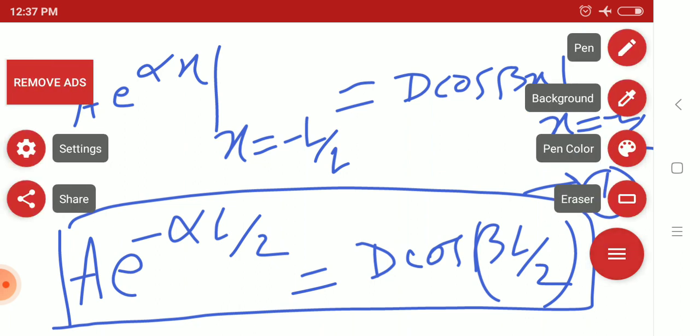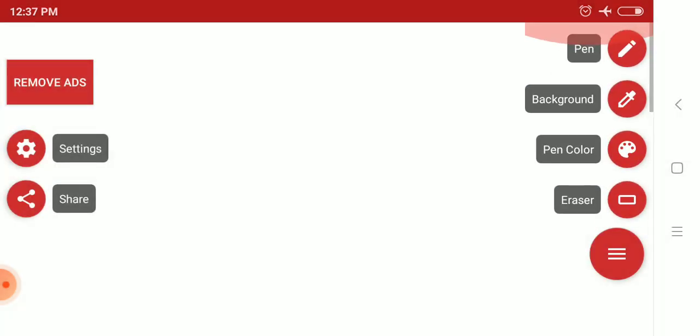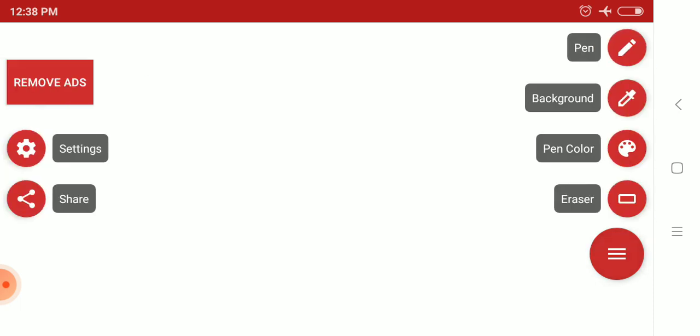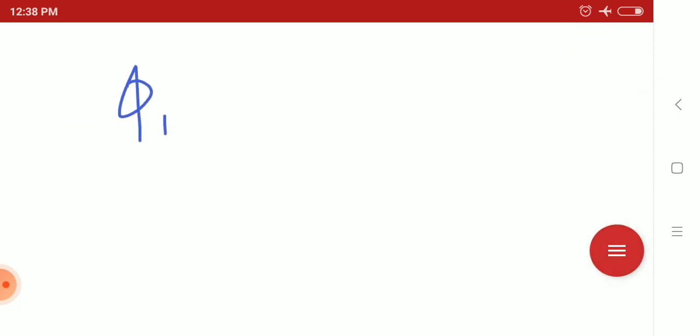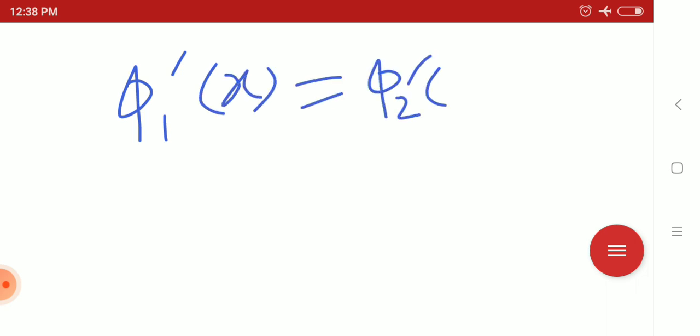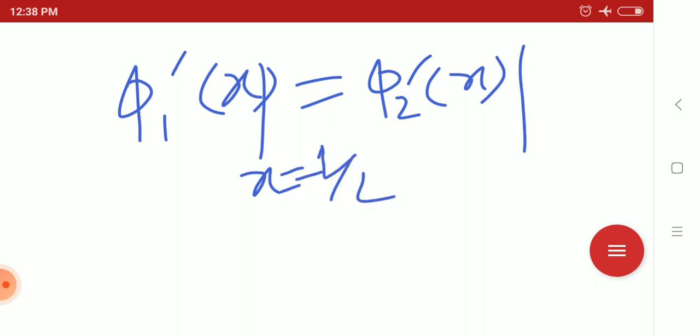Now we apply the other condition, the second condition of continuity. Let me write it properly: phi 1 prime equals phi 2 prime at x equals minus L by 2, meaning the derivative of the wave function should be continuous at the boundary.